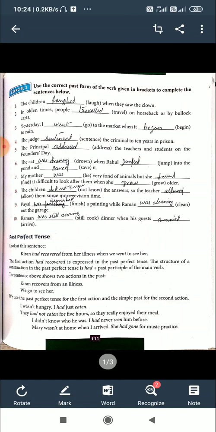Had eaten, had not eaten, had never seen, had gone. All these verbs are in past perfect tense. There are two actions. One is had eaten, second is enjoyed. So the first action is put in the past perfect, second is put in the simple past tense.